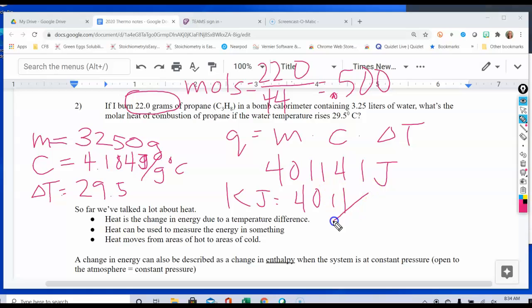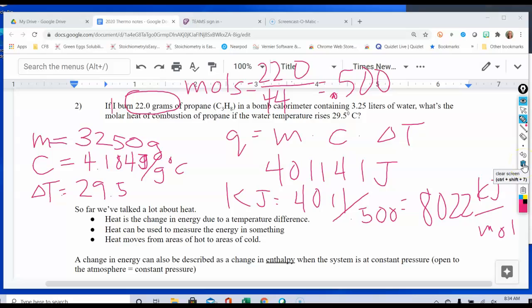And you already know we're going to have to divide by the number of moles, which is 0.500, which is going to give us 8,022 kilojoules per mole.